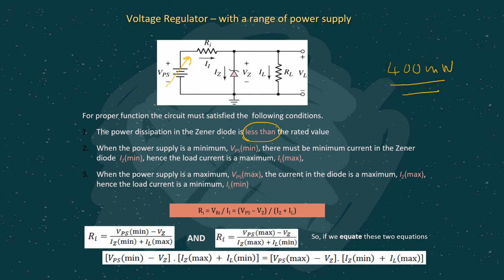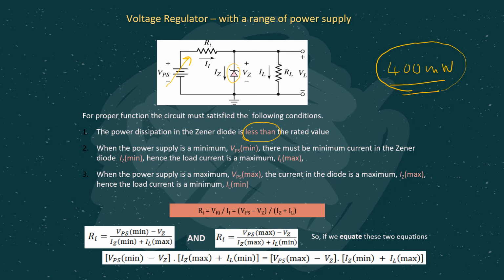So if we were to use any Zener diode, we should check the data sheet, where the maximum power dissipation allowed across this Zener diode should be larger than 400 milliwatt. Okay, if that is the case, then only the diode won't get damaged during operation, meaning the rated power dissipation value should be larger than the calculated or the measured value.